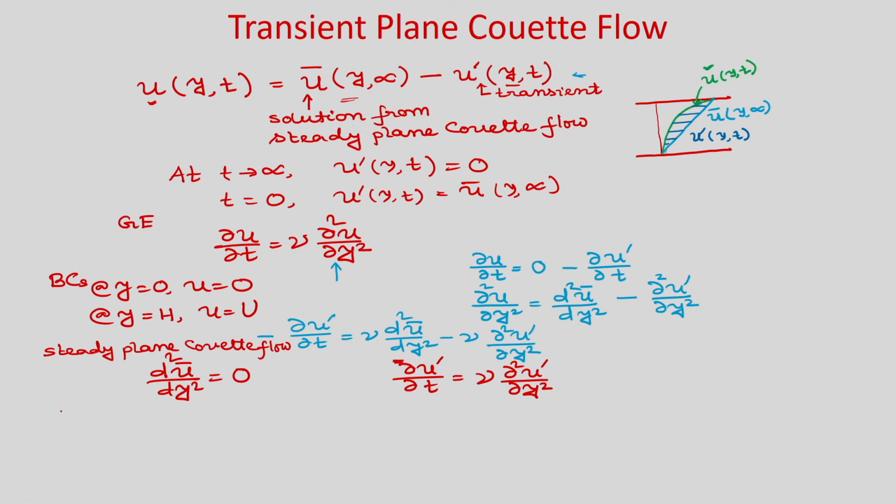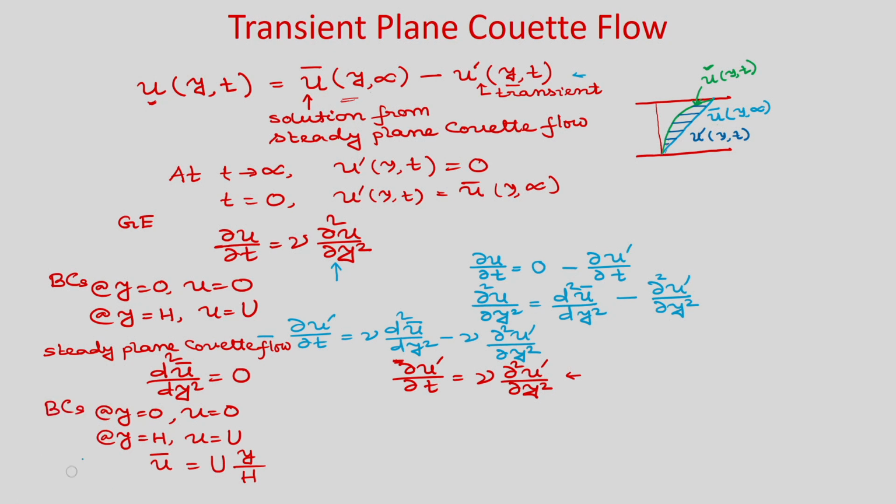So, now if you write the boundary conditions for these, you know at y is equal to 0, u is equal to 0, and at y is equal to h, u is equal to U. So, obviously, this is the solution. You know that u bar will be U y by h. It is a linear profile, right. This solution we know, we have already solved. Okay. So, now what will be the boundary condition for this tangent problem?